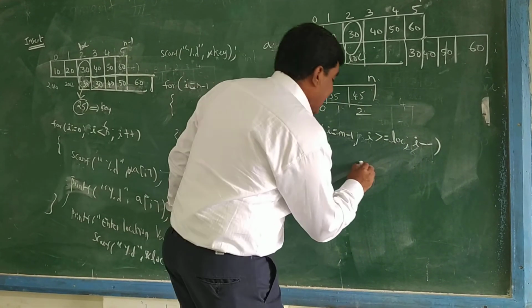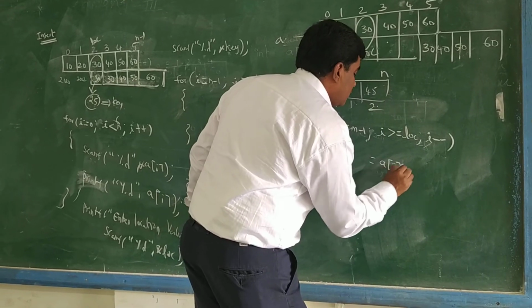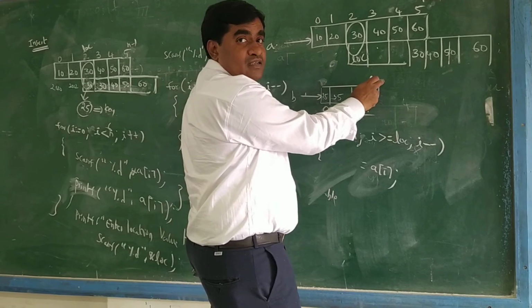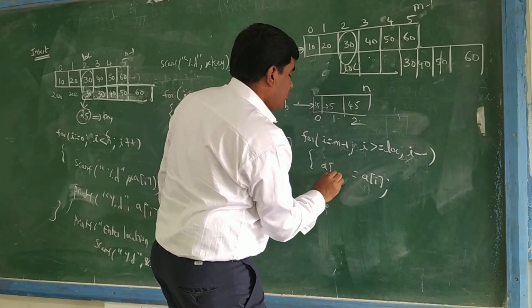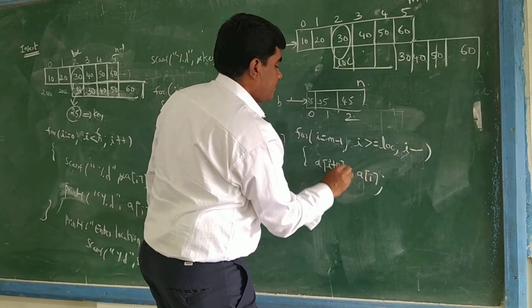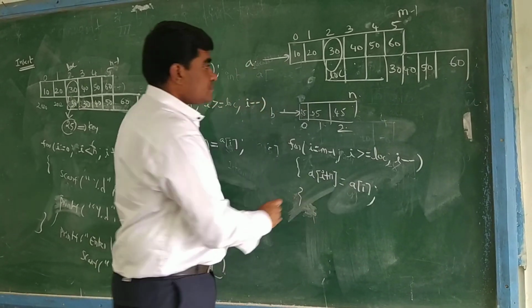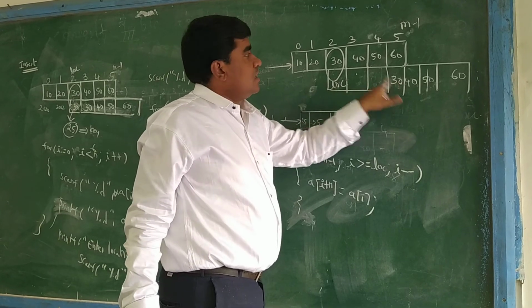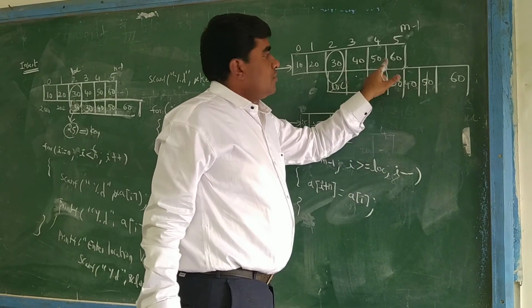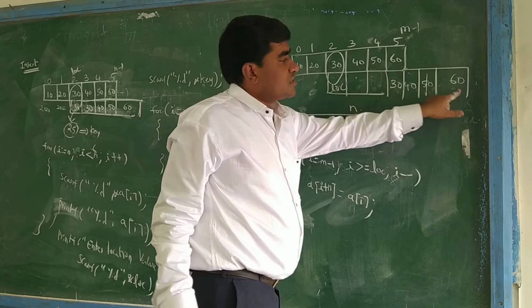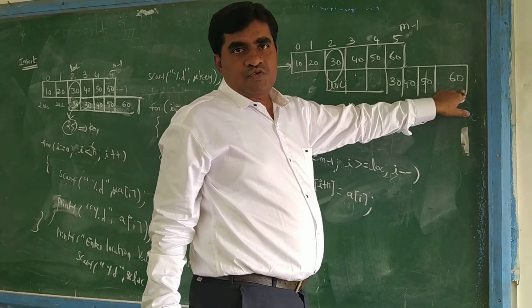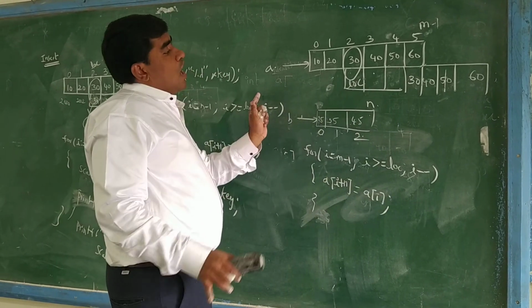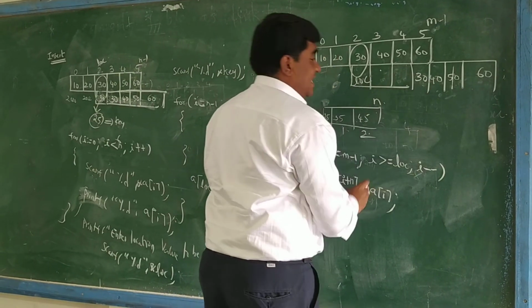So now what do we have to write? A of i equal to how many steps? 3 steps. What is the 3? n is the size. So A of i plus n. Suppose here 30 is there, it is coming here, so plus 3. Here 40 is there, 40 plus 3. 50 plus 3. 60 plus 3 steps we are moving. So A of i plus n. Now we have moved 3 steps, that means n steps.